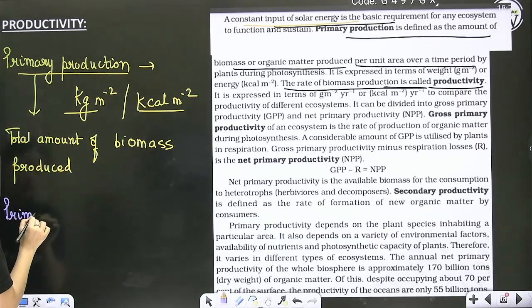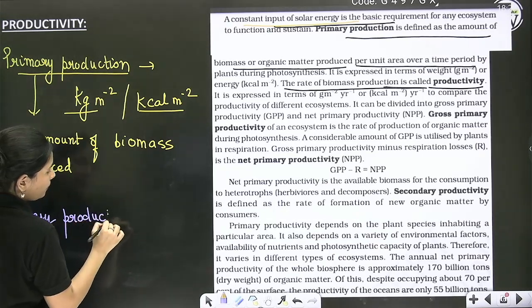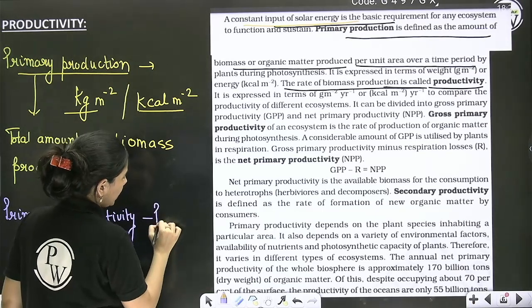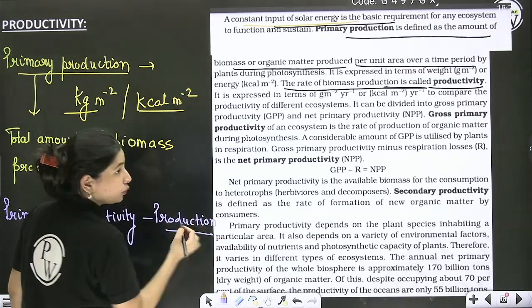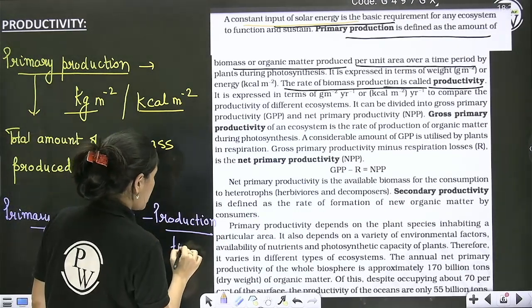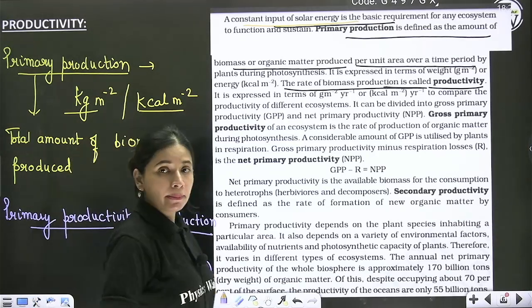But when it comes to primary productivity, it is production per unit time. Per unit time means per unit area, per unit year. So here what will time be? Time means year. Got my point?